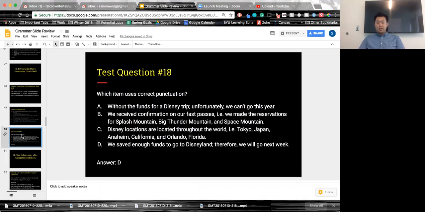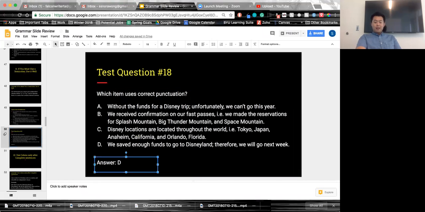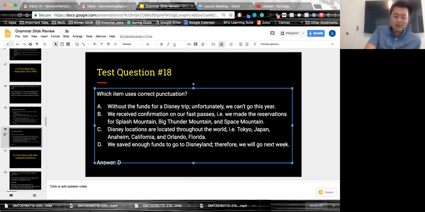So if we look here, I think A is wrong because, oh, well, the answer's right here. But let's not look at the answer. A is wrong because "without the funds for a Disney trip" is actually a dependent clause, and because it's a dependent clause, we can't use a semicolon. So A is out.